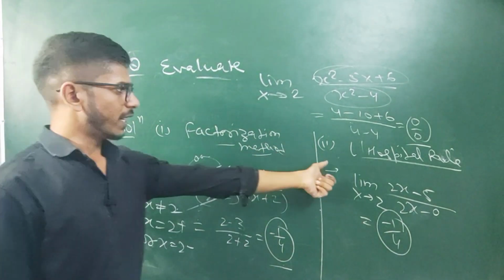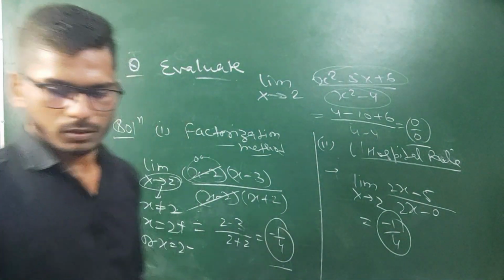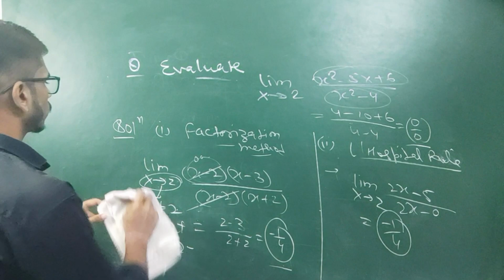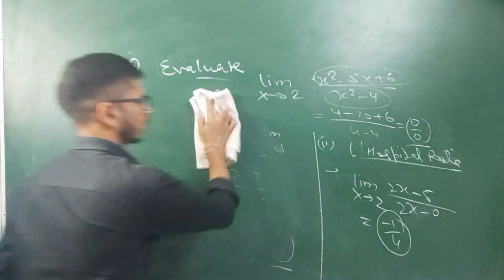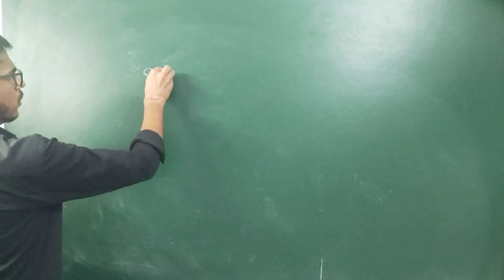So L'Hospital rule is very efficient, easy and less time consuming, but as I said earlier, you can't use this method in your board exam. In this way we can solve limits. We will discuss one last example for the 0 by 0 and infinity by infinity form. In that question we will use the rationalization concept. So our next example will be like this. Example number 2.